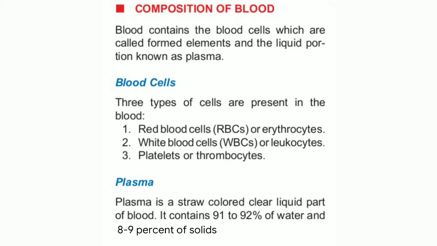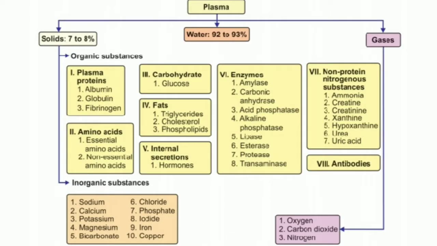Plasma. It is a straw colored clear fluid part of blood. It contains 91 to 92% of water and 8 to 9% of solids. Composition of plasma. Solids include organic substances and inorganic substances. Organic substances are plasma proteins, which include albumin, globulin, and fibrinogen.